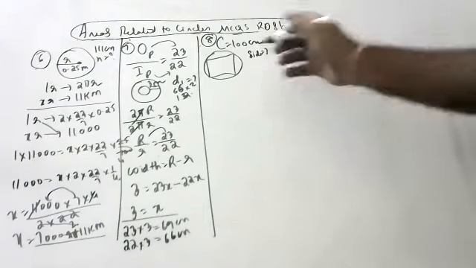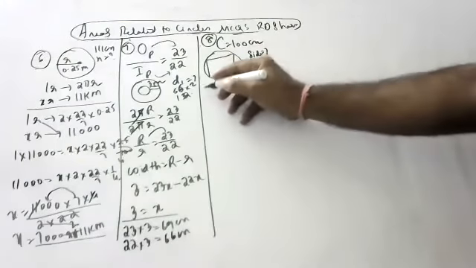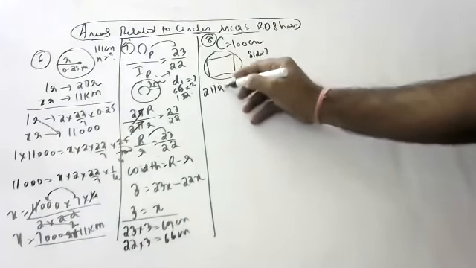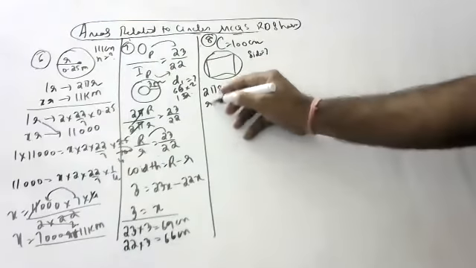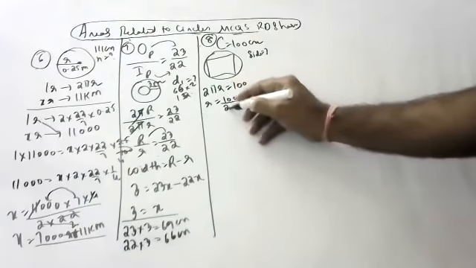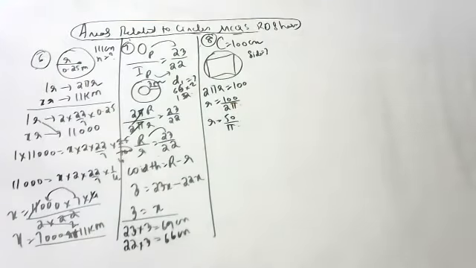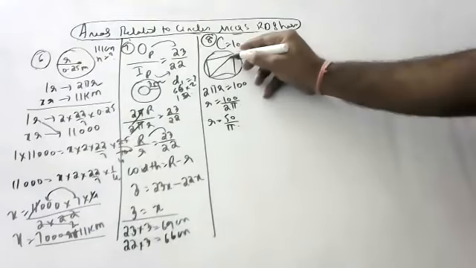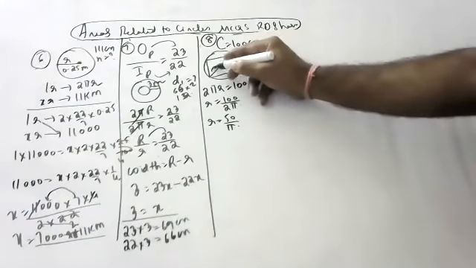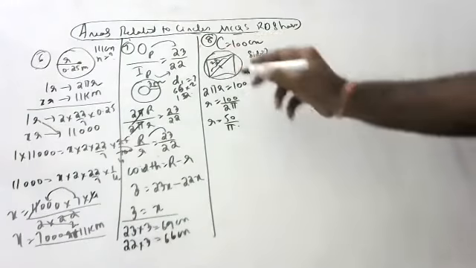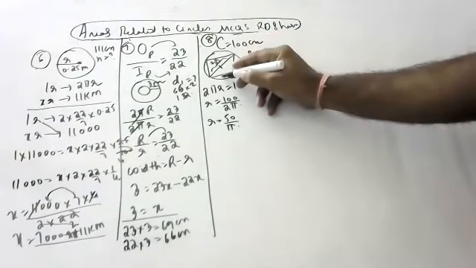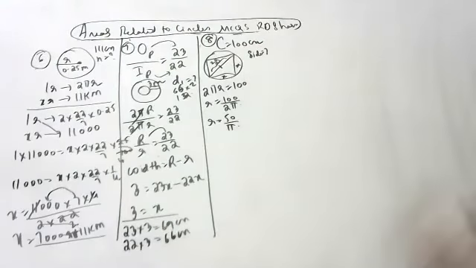Okay, children. Circumference of circle is 100 means, see here, children, the diagonal will be 2r. 2 pi r equals 100, so r equals 100 by 2 pi, so r equals 50 by pi. So what happens? This is 2r, this is the diameter. Okay children, let us take this as x and x. We have to find the side, children.